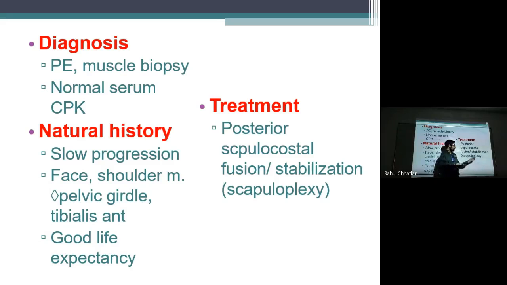So at this time, first is the scapulocostal fusion. That is, the scapula itself is fused to the thorax. What will that do? Stability will come. The scapula will not move, so full range of motion will not be achieved, but the instability will be removed. Otherwise you go for scapulopexy. That is another surgery specifically for stabilizing the scapula over the thorax, but that allows some amount of motion.